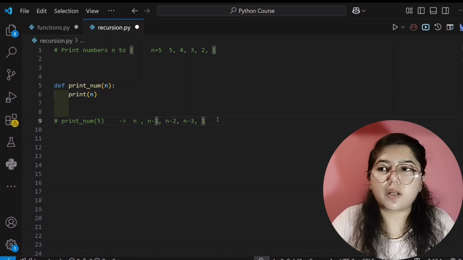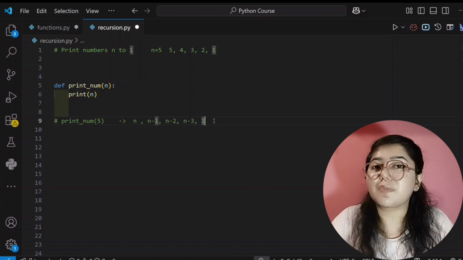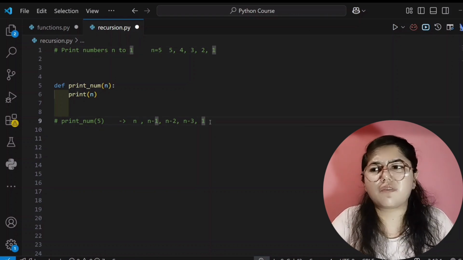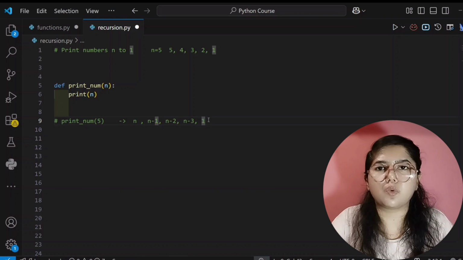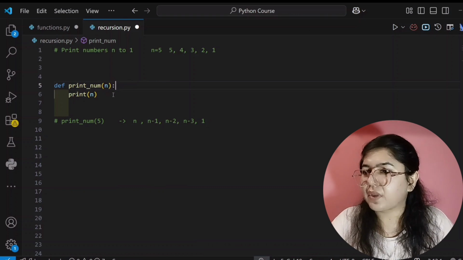Okay. Now you are thinking that why I have written here 1. Because we have to write a certain base condition, right? So if I want to print 5, 4, 3, 2, 1 till 1, I can write a base condition whenever n value becomes 1. Then you can return the value as output and you can stop. That's why I have written here 1. So now how we will write it? Let's see.